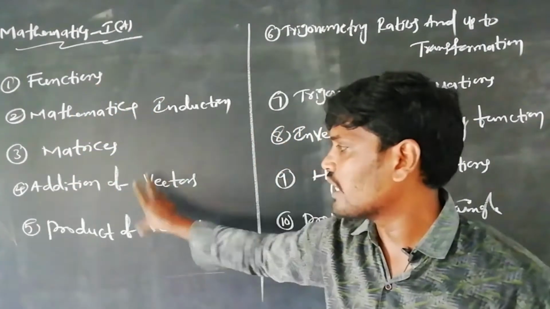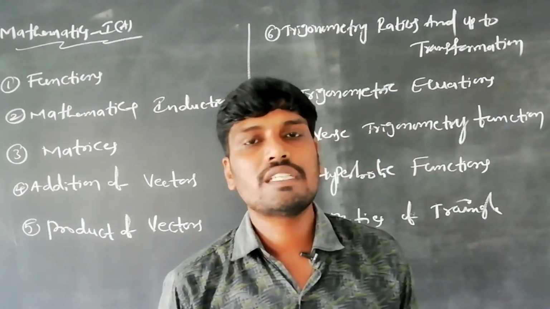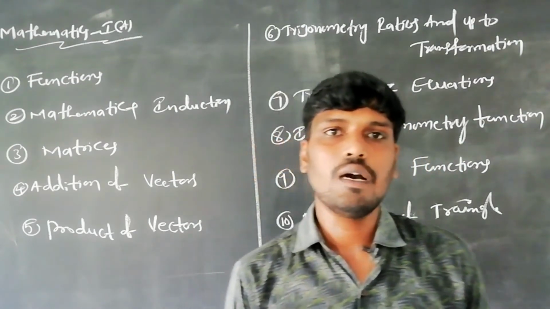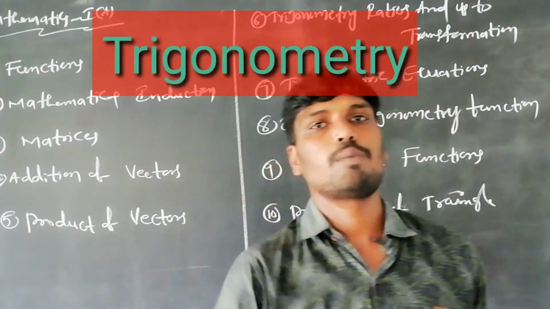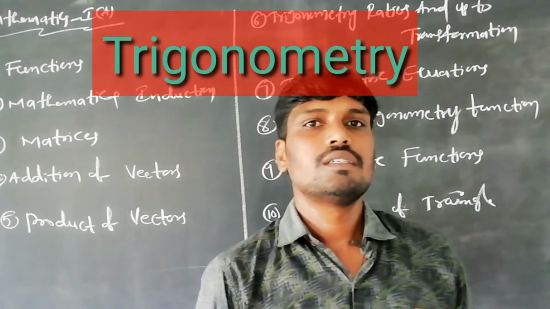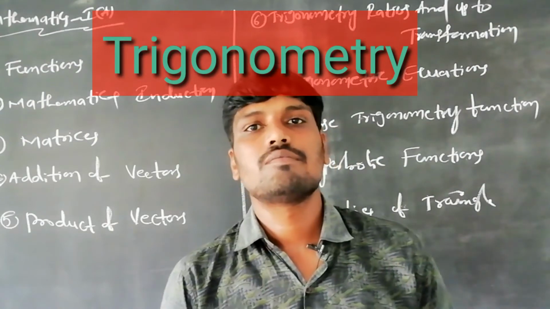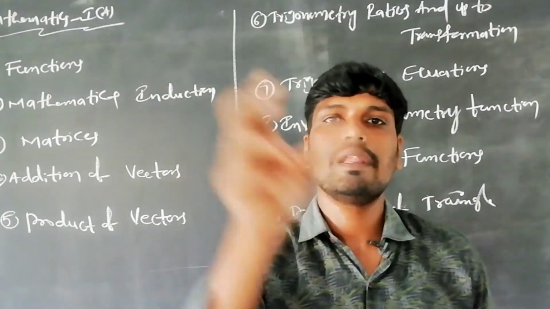These 5 chapters belong to algebra. After that, we go to the next part, trigonometry. The first chapter is trigonometric ratios up to transformations. It covers basic concepts, compound angles and periodic problems. Periodicity is very important, for example, what is the period of sin x?